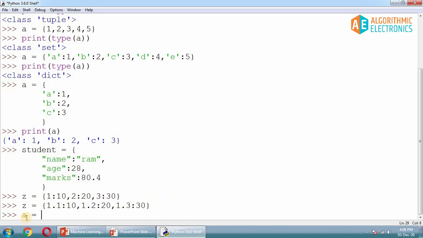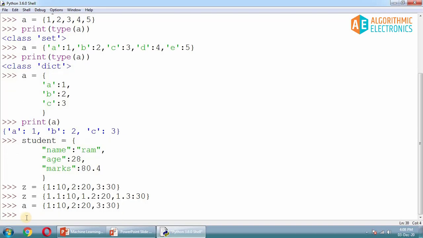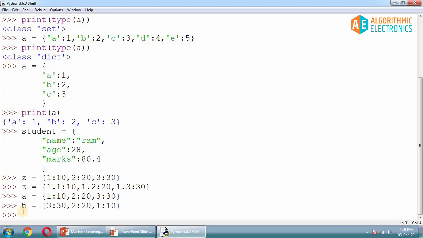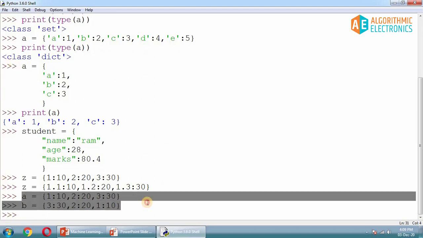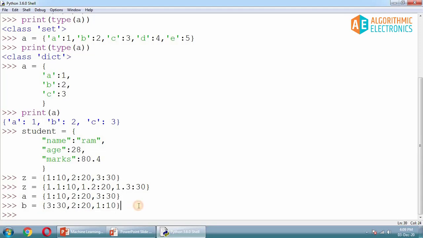I'll declare one variable a, and add some content in it: 1 colon 10, comma, 2 colon 20, and comma, 3 colon 30. This is how I'll add something in the dictionary, and I'll hit enter. Now I'll declare b equals 3 colon 30, then 2 colon 20, and then 1 colon 10. If you hit enter here, you have two different dictionaries. Now a is this and b is this.